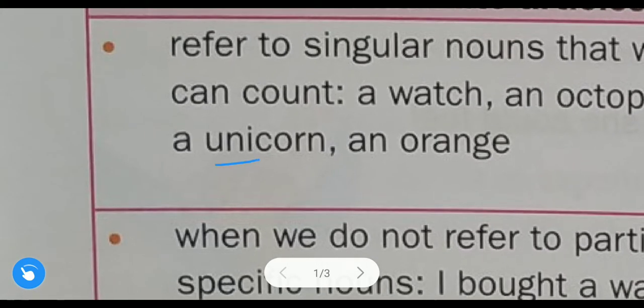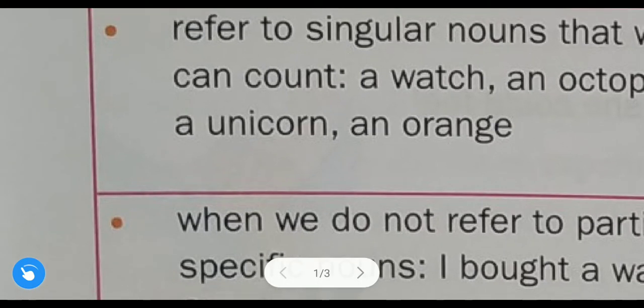Because you might say that, sir, here u, that is a vowel, so an should be there. But listen, student, just pronounce this word unicorn. Unicorn. U is not a vowel sound. Initially I told you wrong. U is not a vowel sound, it is a consonant sound. For example, we'll take another example: umbrella.